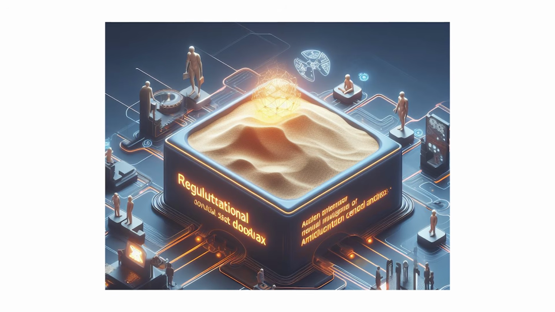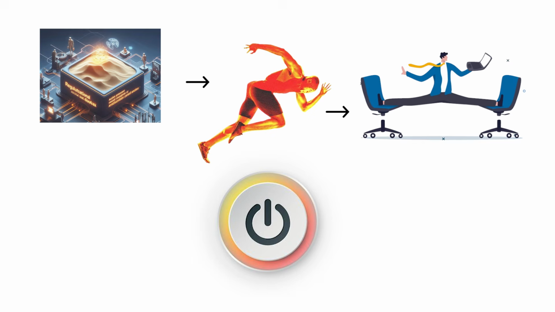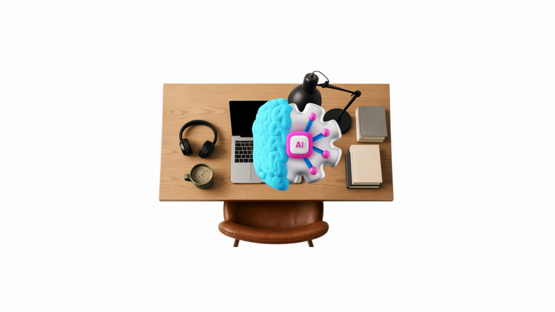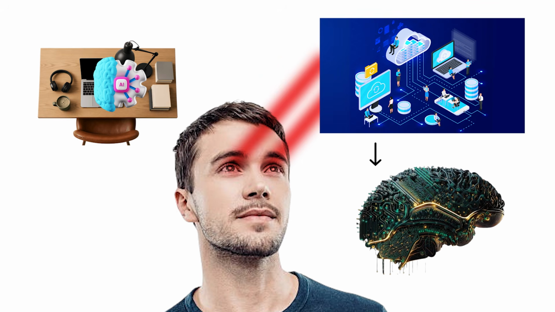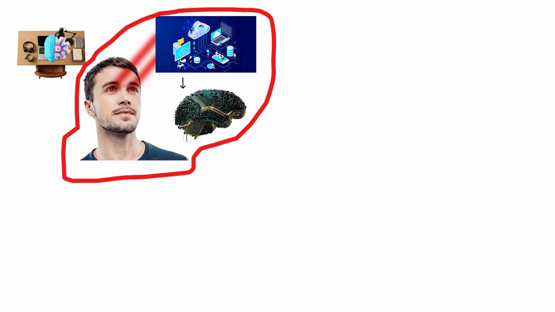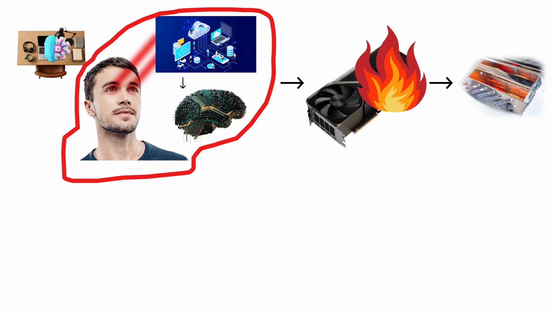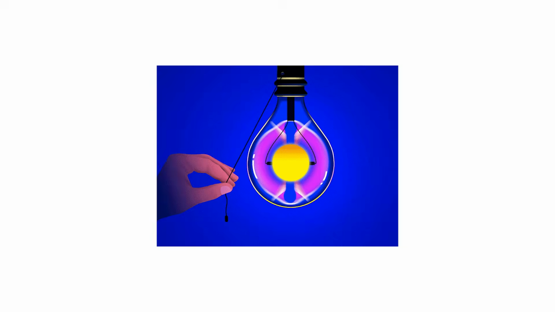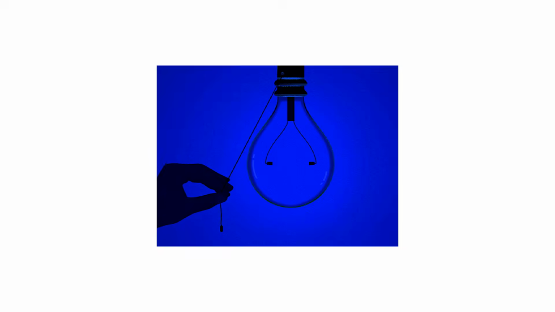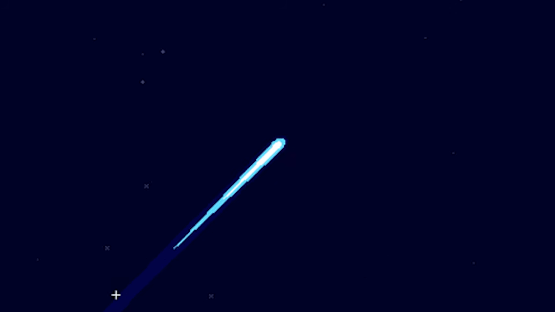But consumer AI is a sandbox, fast, flexible, and limited by power. Once you need more than a desk can handle, you look upward, toward the digital cloud stacked above you, humming with rented intelligence. You can spot this level when your GPU heats up like a toaster, your fan screams, and yet your model still begs for more RAM. That's the sound of a personal machine trying to touch the stars. And above those stars waits Level 2.